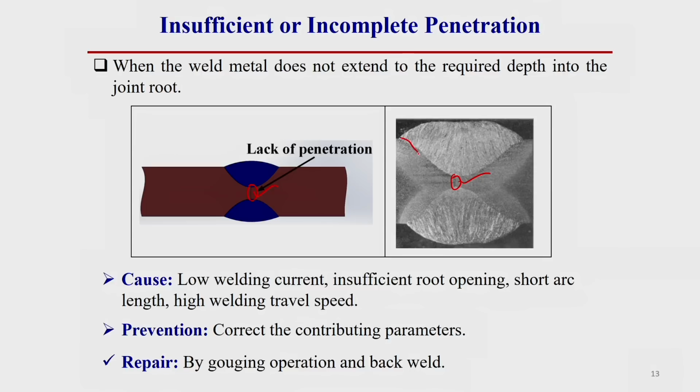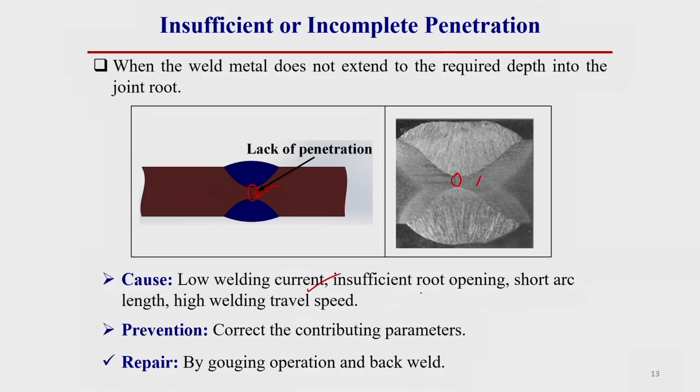Actually, our weld bead should be like this as well as like this. That means, there should be some overlapping of these two weld passes. But what happens, instead of overlapping, here you can see there is a gap between the two weld passes. So, this is insufficient or incomplete penetration. The cause of this defect is low welding current. Definitely, if the current is low, then the depth of penetration will be less.